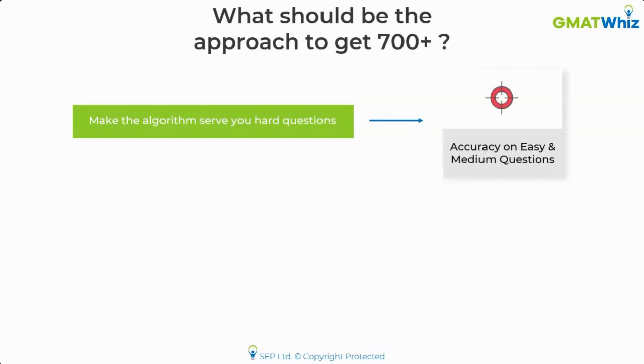If you want the algorithm to serve you hard questions, you need to have very close to 100% accuracy in easy and medium questions. There's very little scope for error over there. Because if you don't do well on them, there's a very low chance that the algorithm will even serve you hard questions. Now, if you get served hard questions, that's only half the battle won.